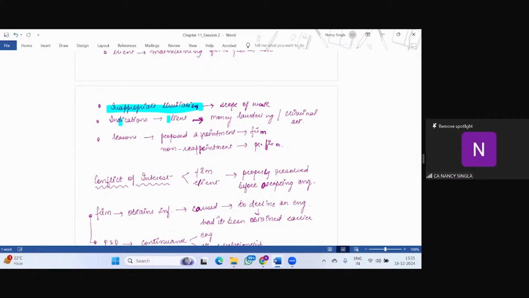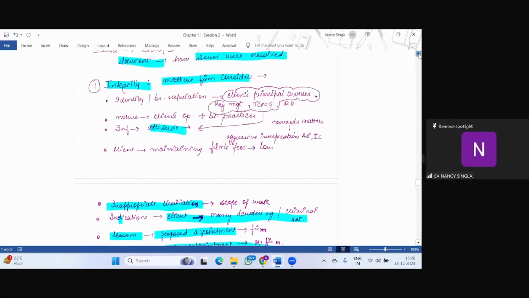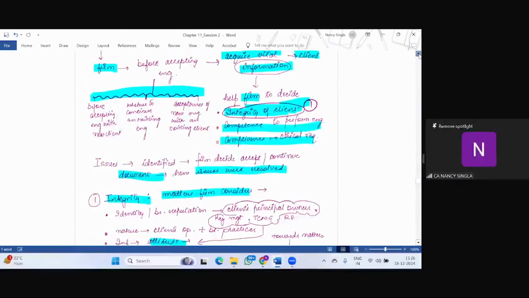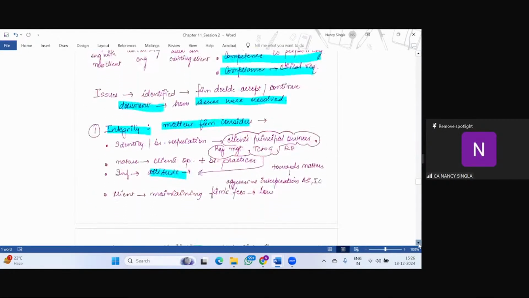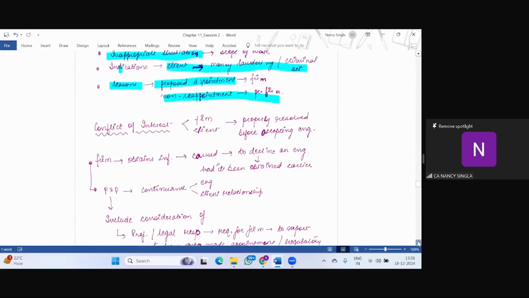Whether there is any indication that the client is involved in money laundering or any other criminal activity. And last but not the least, what are the reasons for the proposed appointment of this firm, the firm who is conducting all this and getting all this information, and the reappointment of the previous firm. If any previous firm has not been reappointed, what are the reasons for that? So these are under the acceptance and continuance of client relationship. And we have seen that for the integrity of the client, these are the matters that the firm is going to consider. Very important. You may get a straightforward question.